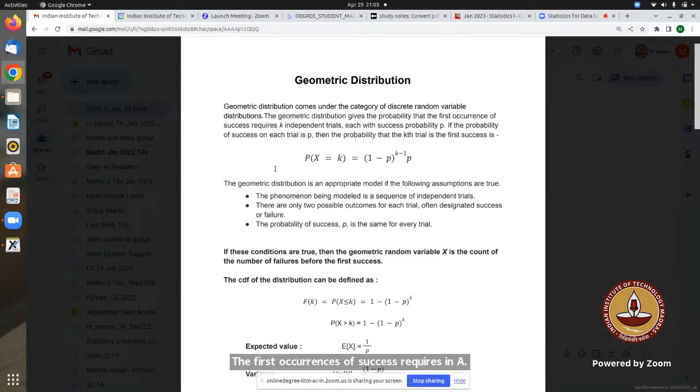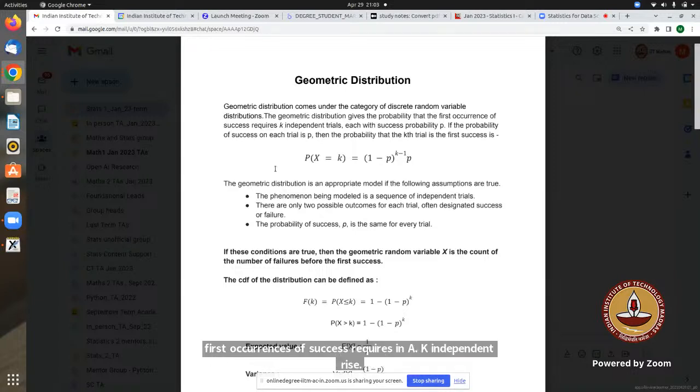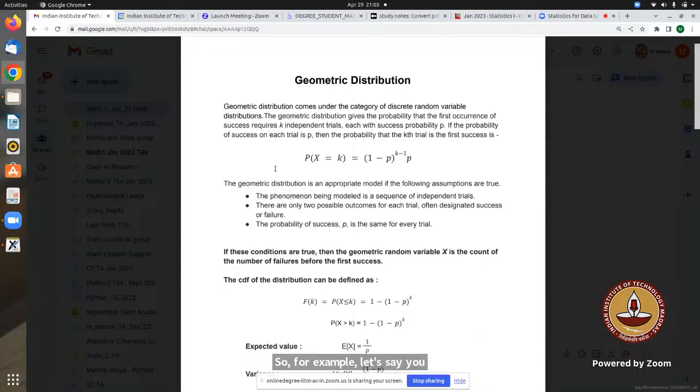So for example, let's say you are defining the success as head when you are tossing a coin, and the probability of getting head is p, suppose. If I say in the fifth toss I will get a head, what is the probability?